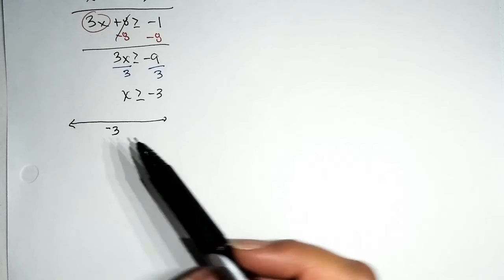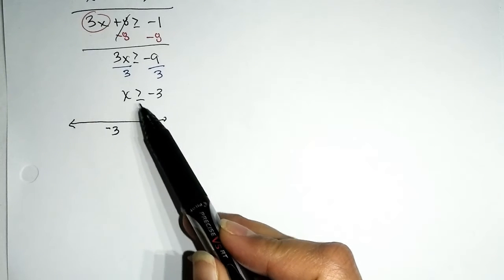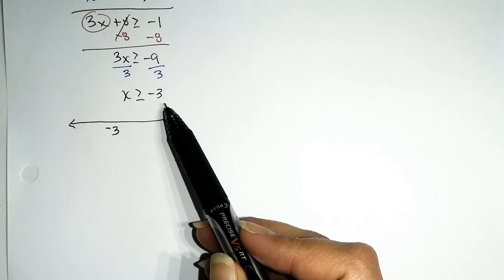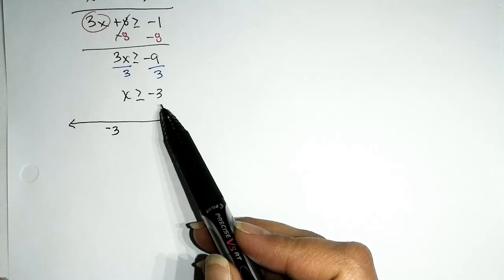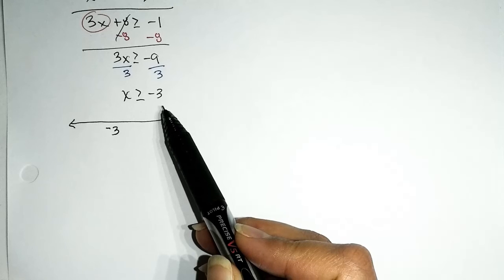So let's do this. We have x is greater than or equal to negative 3. The first recommendation is to ask yourself this: is this endpoint, or this number, part of the solution?